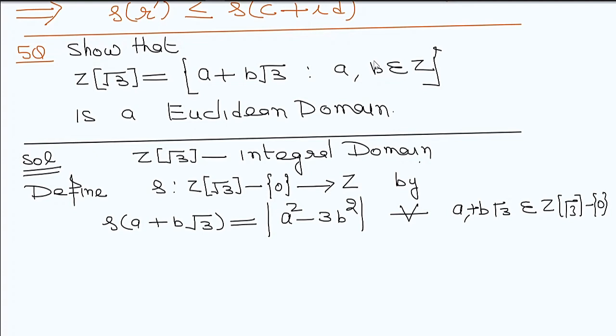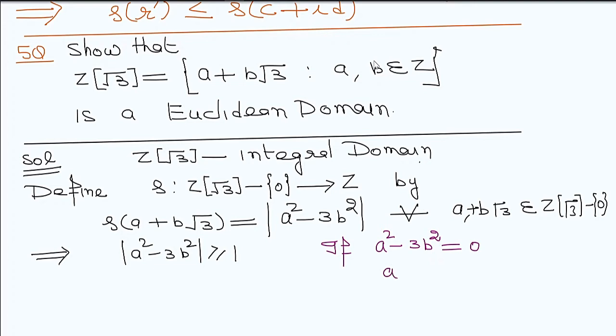So clearly you can see that this value a square minus 3b square, because it is an integer, is always greater than or equal to 1. It starts from 1. Suppose a square minus 3b square is equal to 0.